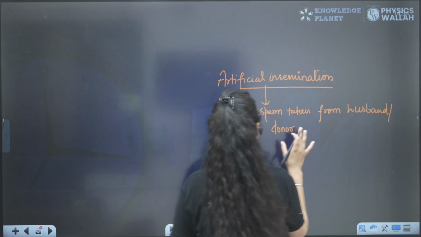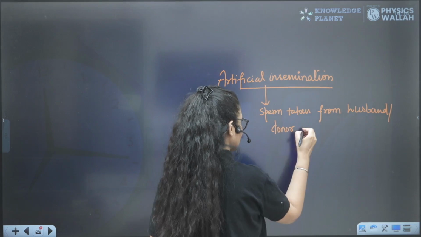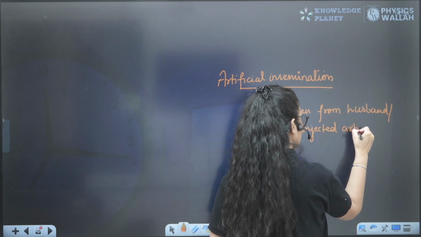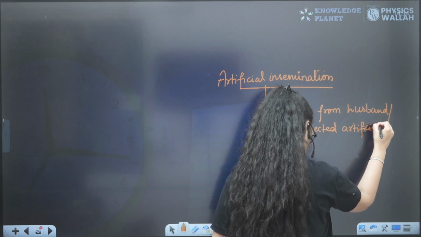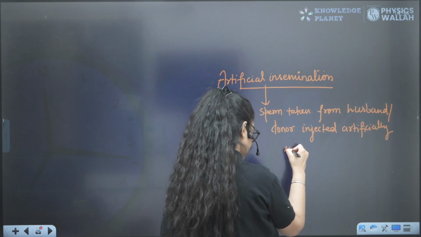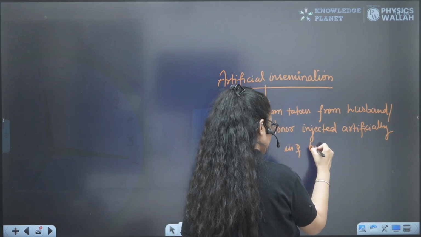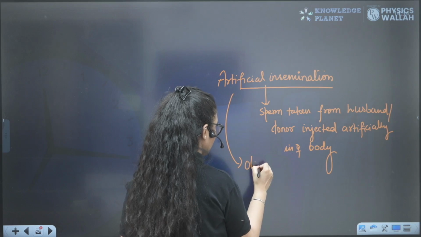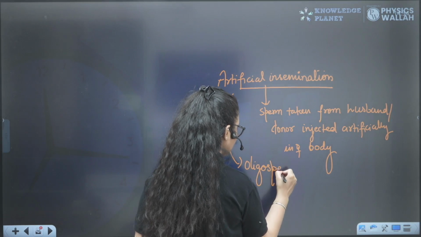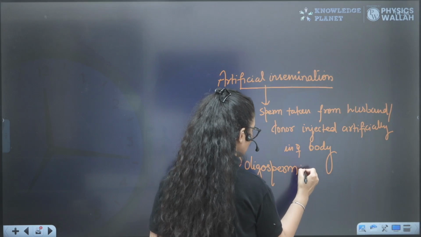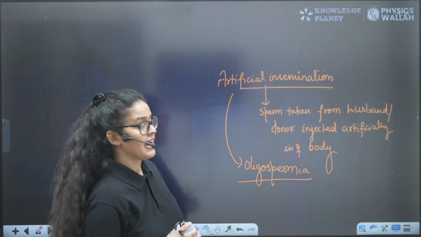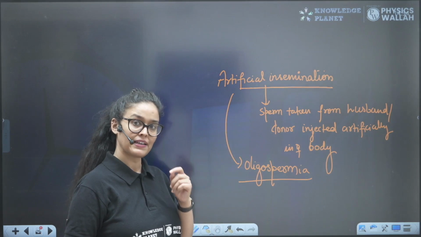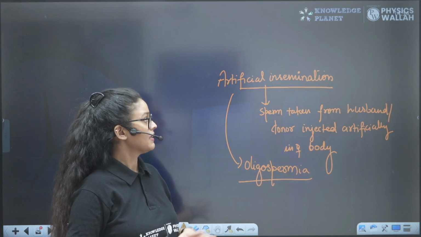And then we are basically injecting it artificially in the female reproductive tract, right? And this is basically done for the condition of oligospermia in the male. So those males who have oligospermia, artificial insemination is very effective for them, right? So artificially the sperm is taken out and artificially injected in the female body for fertilization.